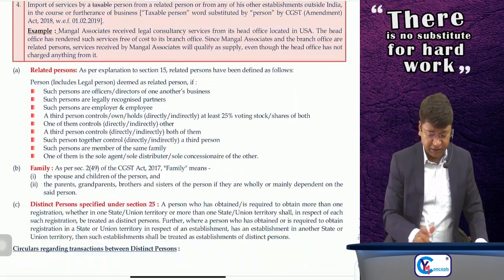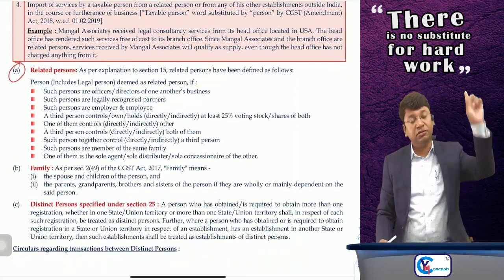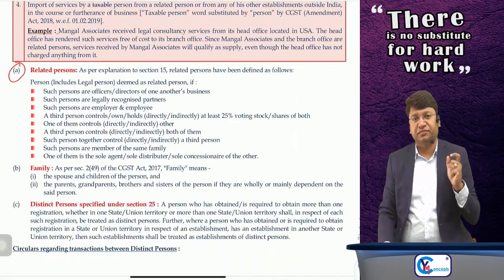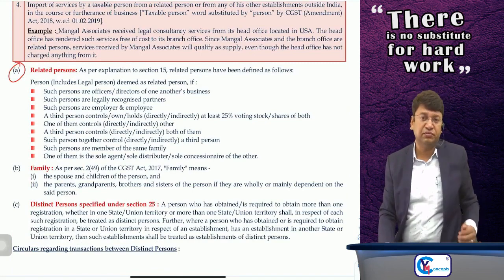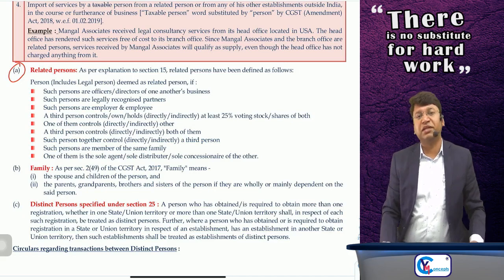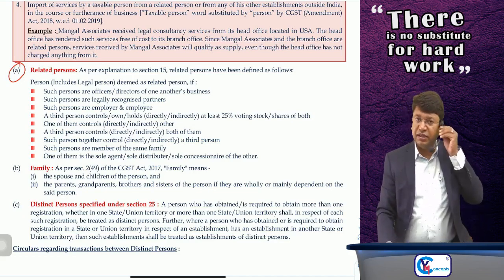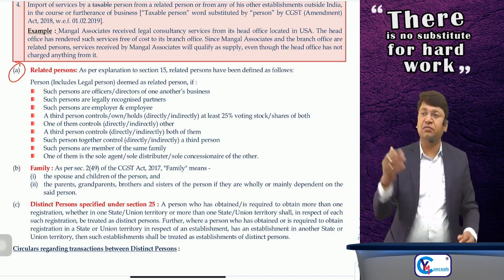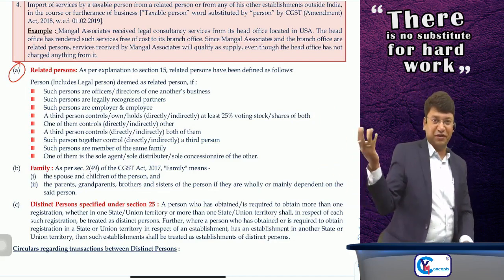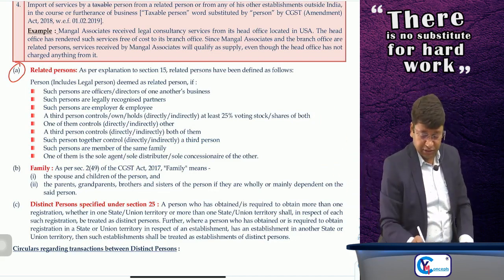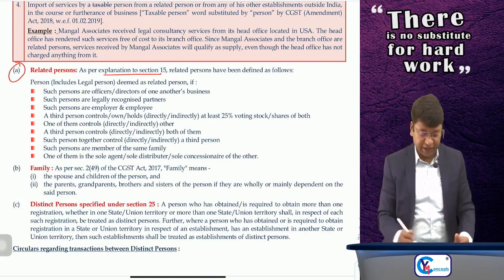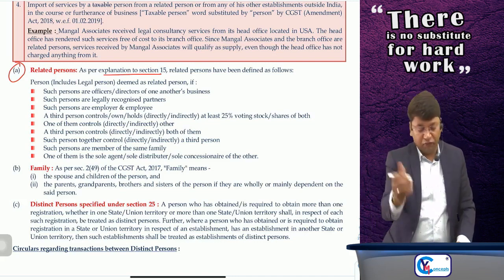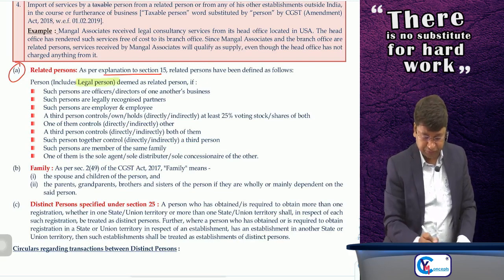The term related person is defined in an explanation to section number 15. Section 15 is regarding valuation, so in that explanation, the definition of related person is given. From there, I have brought the definition here. Sir, as per the explanation to section 15, related persons have been defined as follows. Persons include, obviously, legal persons also.